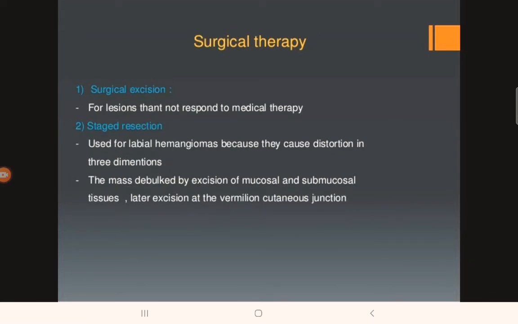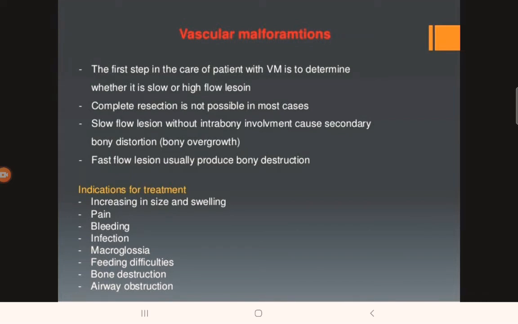Coming to surgical therapy, surgical excision can be done for those lesions that are not responding to medical therapy. Then staged resection is used for labial hemangioma because they can cause distortion in 3 dimensions. The mass is first of all debulked by excision of mucosa and submucosal tissues, and later on the vermilion cutaneous junction is excised. Now we have come to vascular malformation. The first step in the care of a patient with vascular malformation is to determine whether it is a slow flow lesion or a high flow lesion.